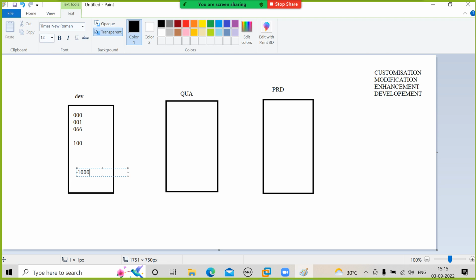SAP has provided you 1,000 programs. Under that, you modified 50 programs, you enhanced some 20 programs, and you developed some 20 new programs. What is the total count of programs in my development system now?